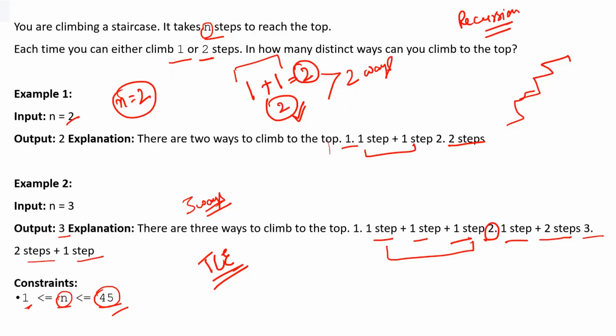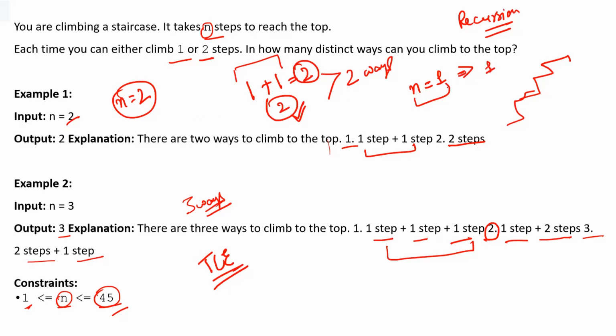Fine. So now, first and the most important thing, you have to come up with a recurrence relation. Let's understand this. When n is equal to 1, what will be your output, or how many ways can you take? One only.